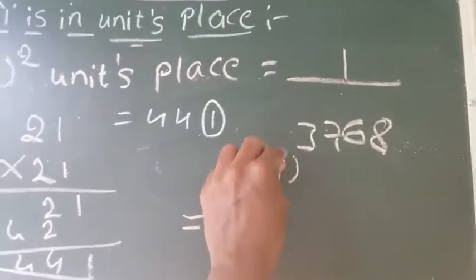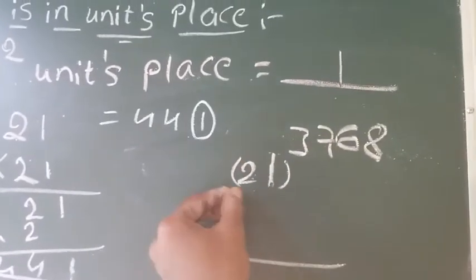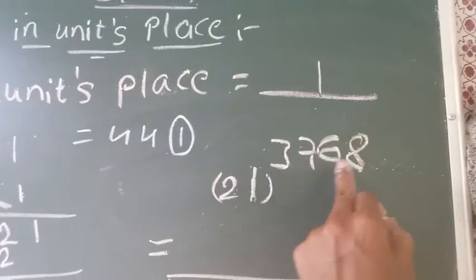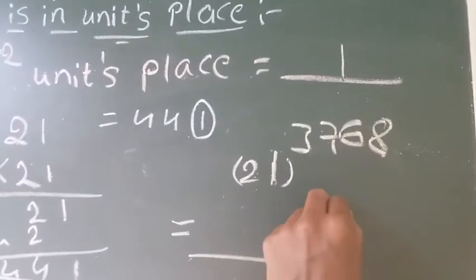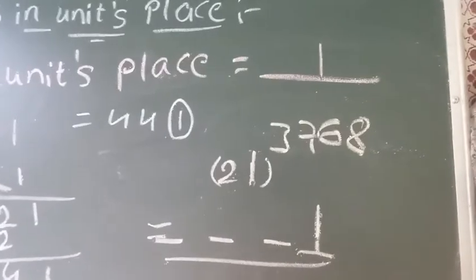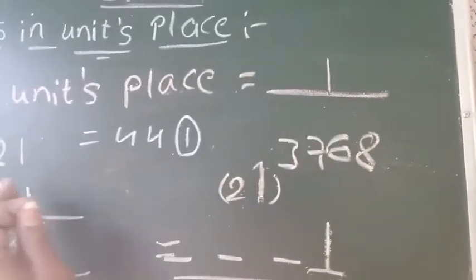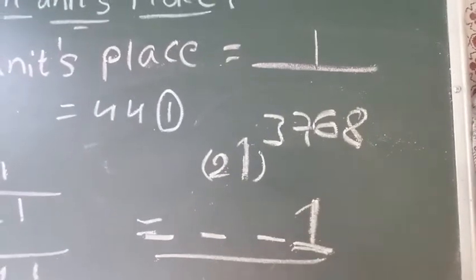The logic is, if the number has 1 in the units place, even if you multiply it 3768 times, you will get 1 only in the units place. This is the logic. If you have 1 in the units place, forget about the power and the remaining digits, you will definitely get 1 in the units place.